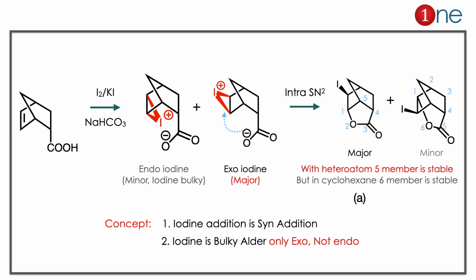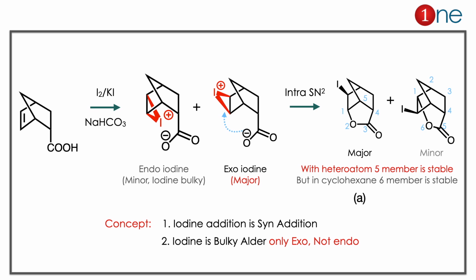Here it's a concerted reaction and the cation will not form as an intermediate. Here the ring opening is dictated by the ring size. The 5-member ring is more stable than the 6-member ring, which is the ring rule, because with a heteroatom the 5-member ring is stable, but in cyclohexane the 6-member ring is stable. So here the major product is with the cyclic system. So the intermediate is definitely A.